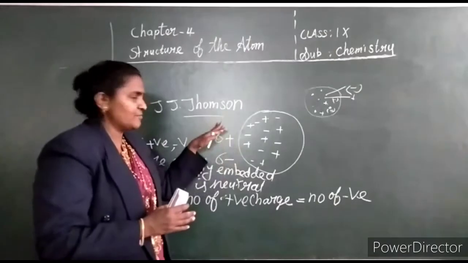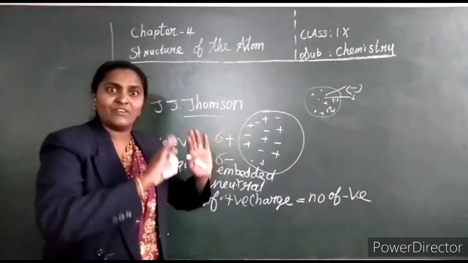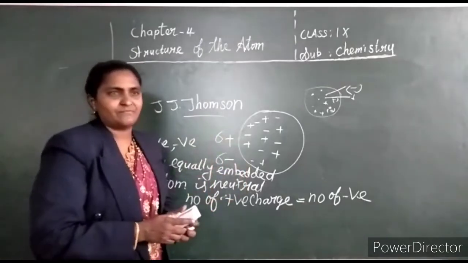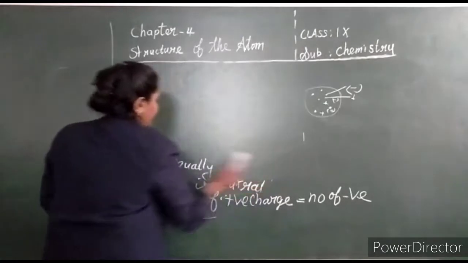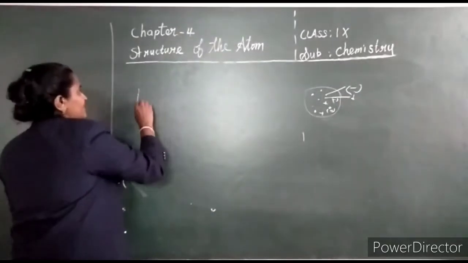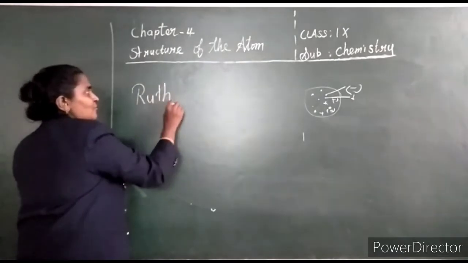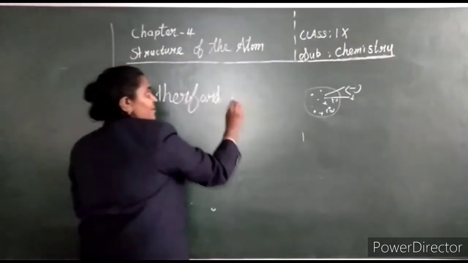Next, after J.J. Thomson, Rutherford made a discovery about the structure of the atom. Now we are going to study Rutherford's atomic model.